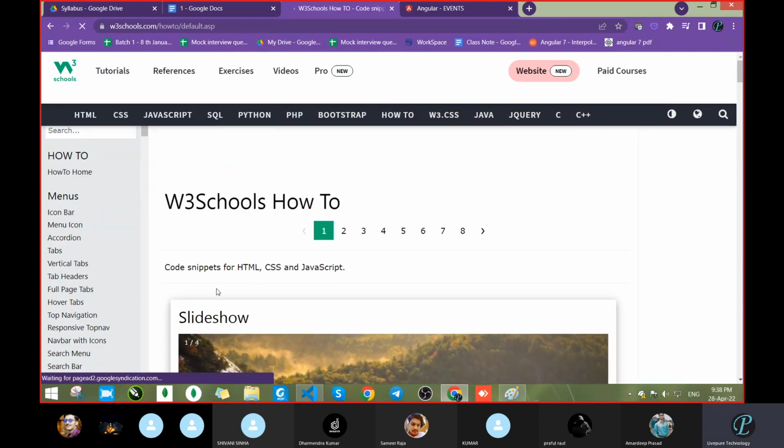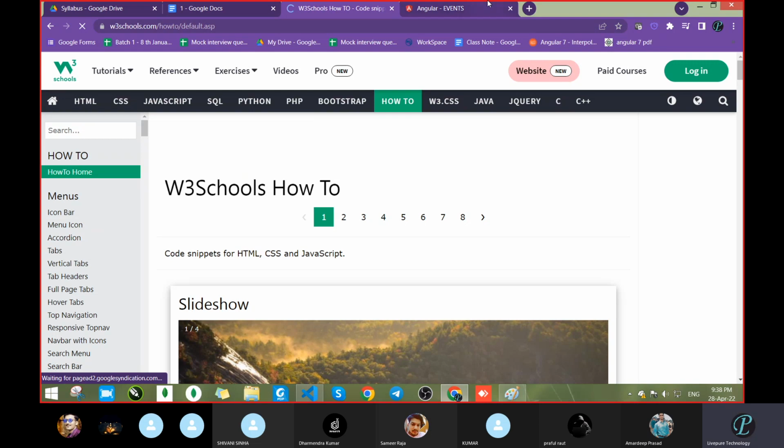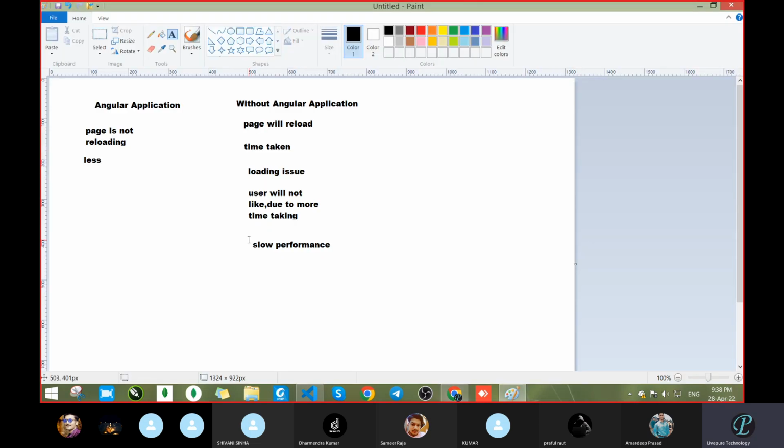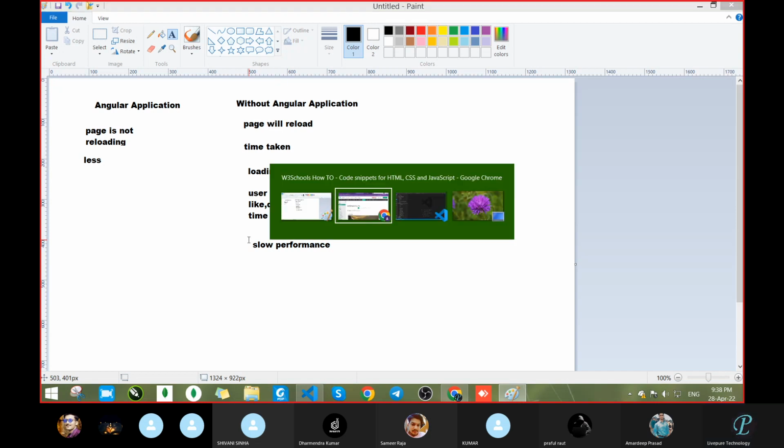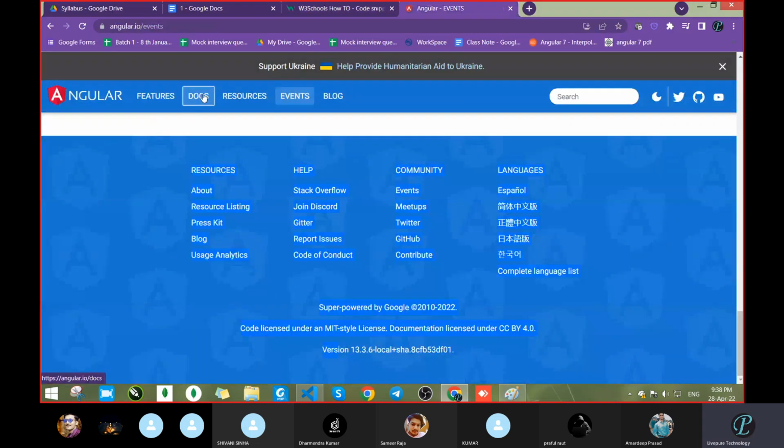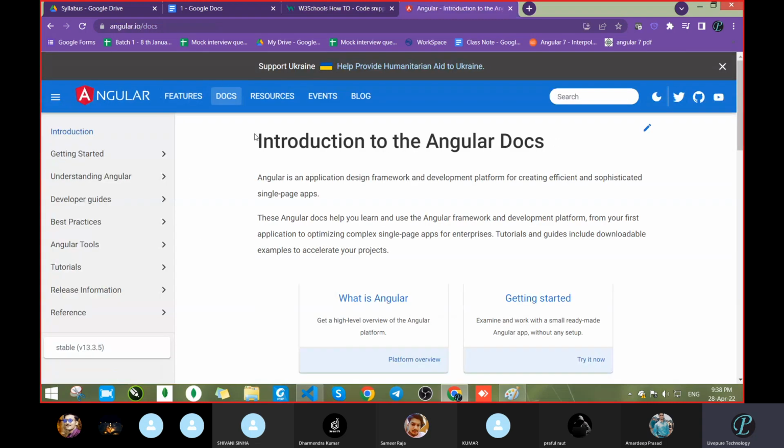For a few seconds, it changed everything. Got it? So this is the major difference between any front-end framework and any server-side language which we use, Python, .NET, any framework which we had used, because that loads the complete website. But in the case of Angular, it will not load the complete website. It will load just the content, which content you had requested. Here we had requested docs, meaning documents. So it will load the document content.